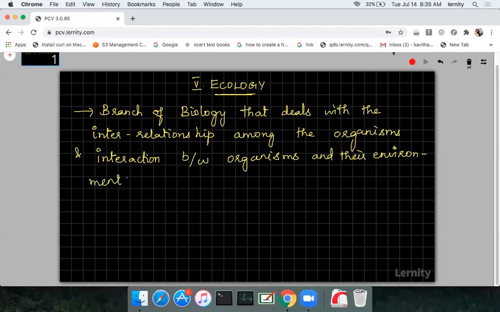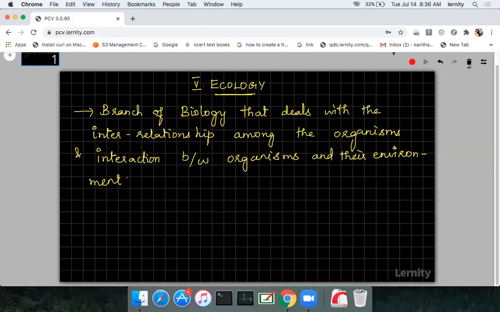It is a branch of biology that deals with the interrelationship among the organisms. Among the organisms means among all the living organisms. No living organism is independent. We are dependent on some other thing, right? If you take plants, they are dependent on consumers, and consumers are dependent on producers, okay? All living organisms are interdependent on each other, and we are going to see the relationship between the organisms.